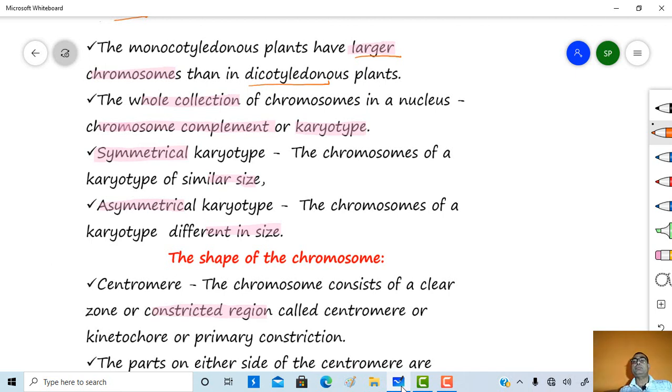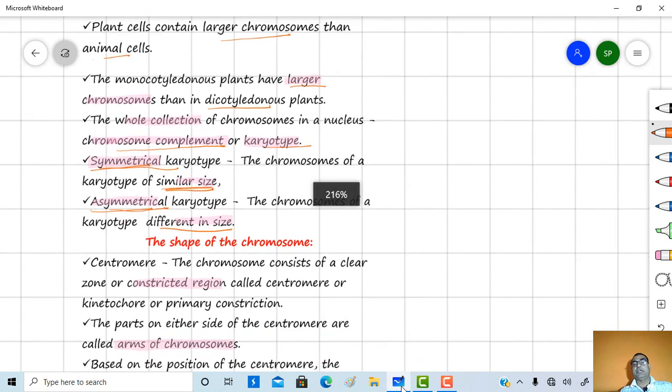The whole collection of chromosomes in a nucleus is called a chromosome complement, or it is also called a karyotype. Two types are present in a karyotype: symmetrical and asymmetrical. A karyotype with chromosomes of similar size is called a symmetrical karyotype, while when the chromosomes of a karyotype are different in size, then it is called an asymmetrical karyotype.